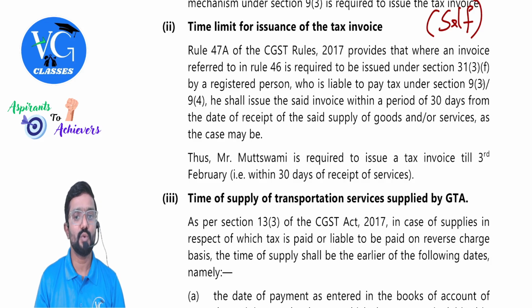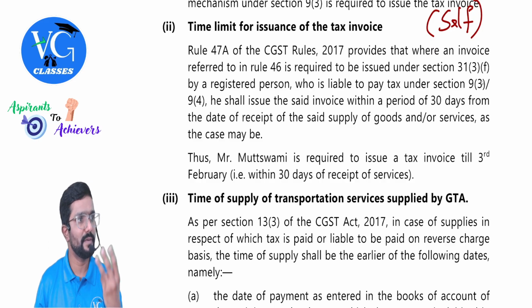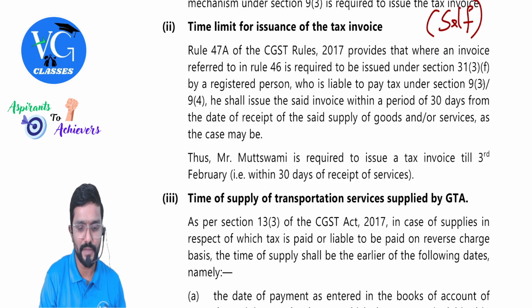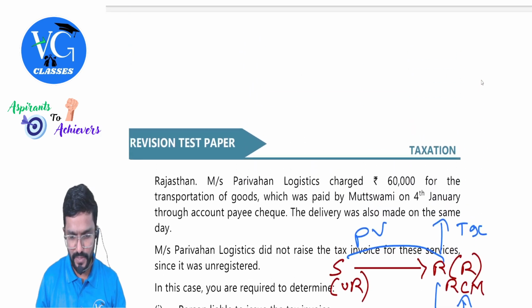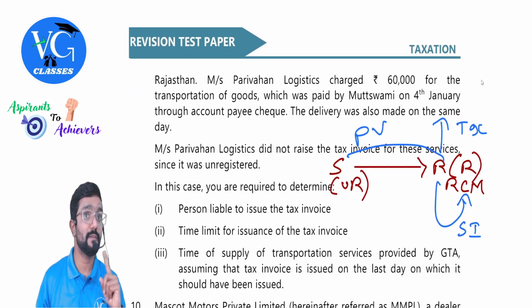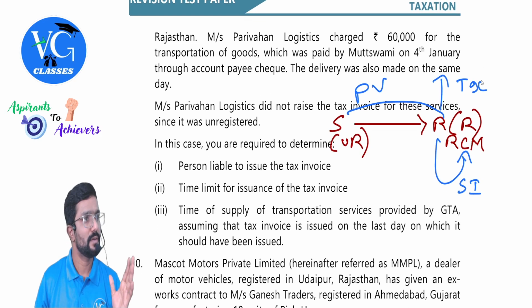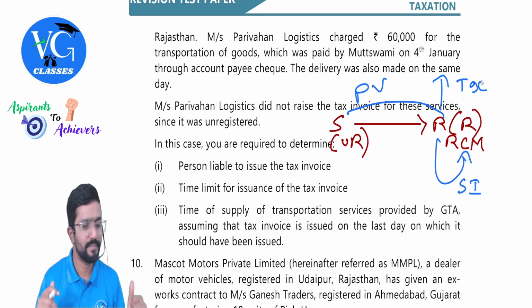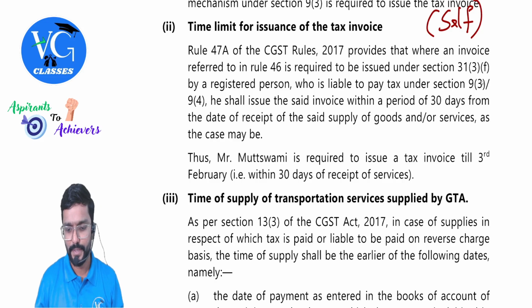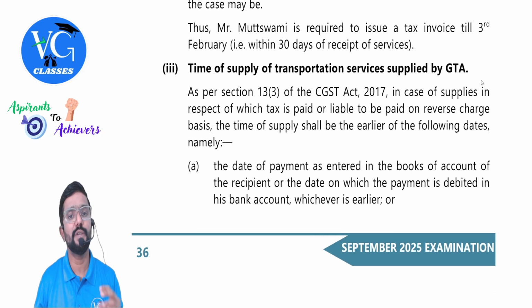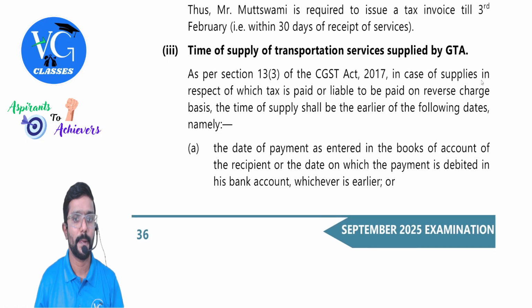Thus, Mr. Mutswamy is required to issue a tax invoice till 3rd February. 3rd February means within 30 days of receipt of services. Actually, receipt of services is on 4th January. So please be careful. January will have 31 days. So you have to take care of it. So 31 minus 4, 27 plus 3. So 3rd February. Hope you are getting it. Yes. So he has time limit to issue invoice till 3rd February.